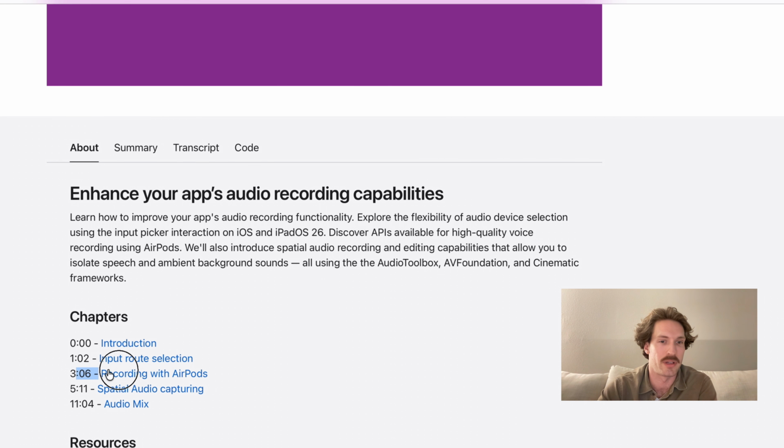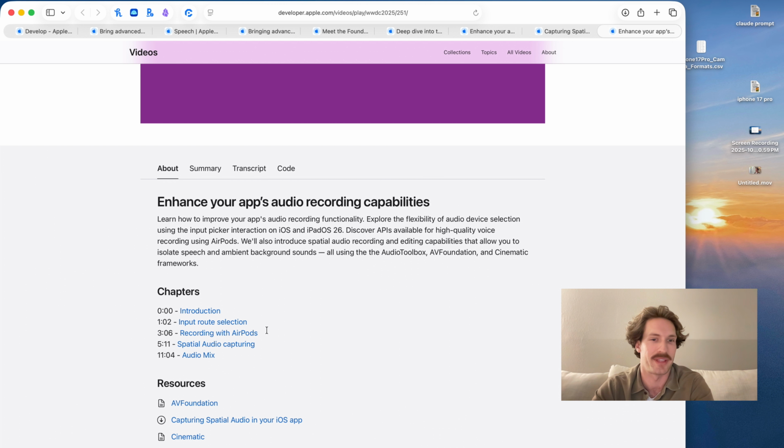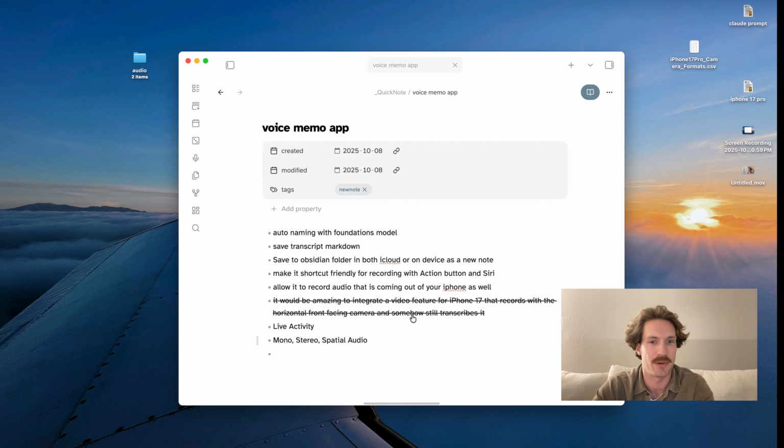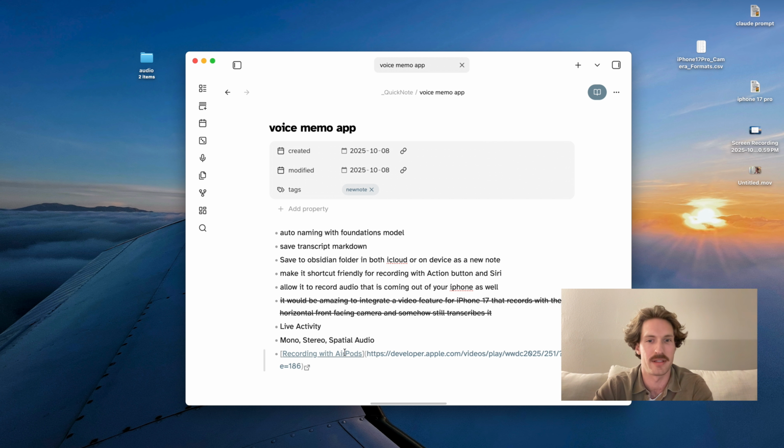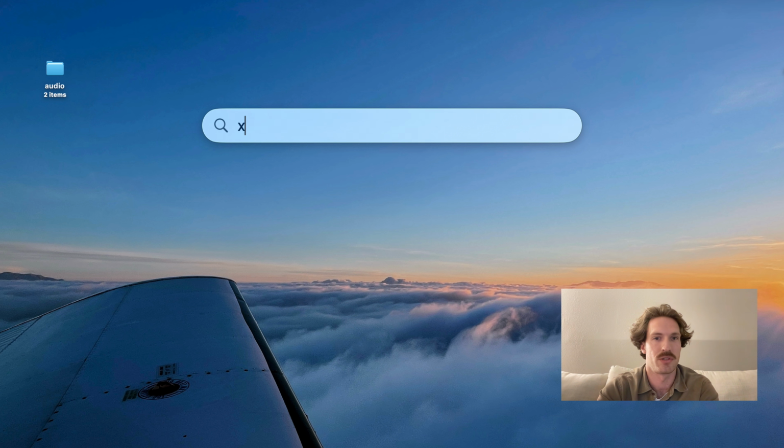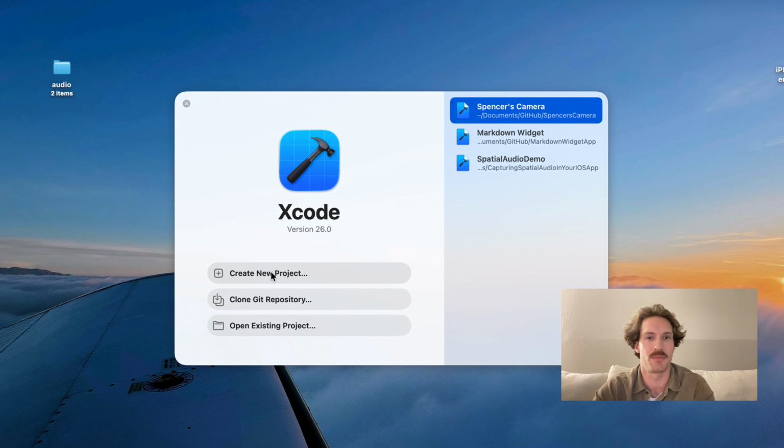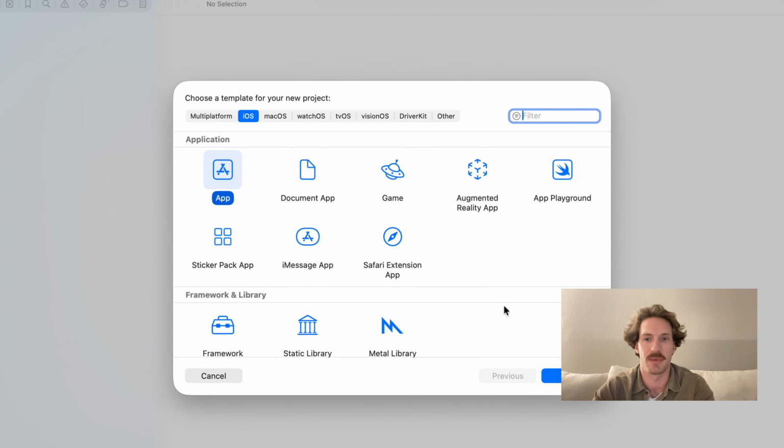And of course, I want to add a recording with AirPods. I'll actually go ahead and add this to my Obsidian. That way I can kind of keep track of what I want. So the next step is, of course, to open up Xcode. We'll create a new project. For myself, it's going to be an iOS app.